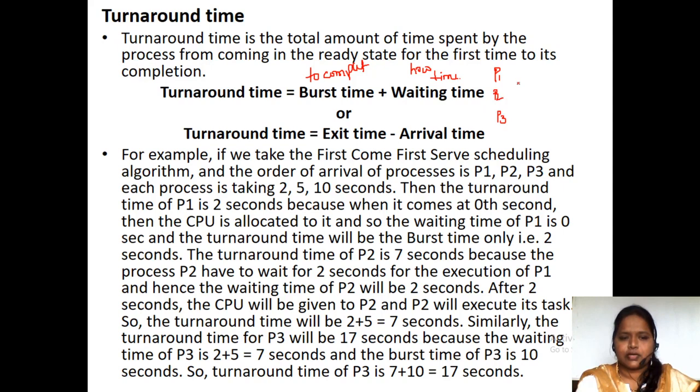So here if you take the processes P1, P2 and P3, process P1 takes 2 milliseconds to complete its task, P2 takes 5 milliseconds, and P3 takes 10 milliseconds.